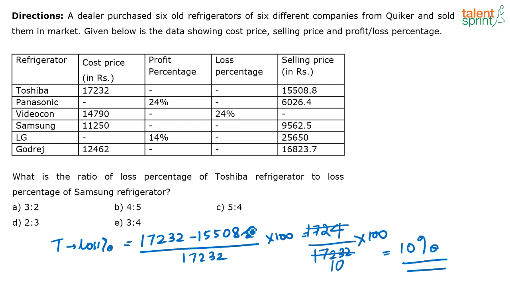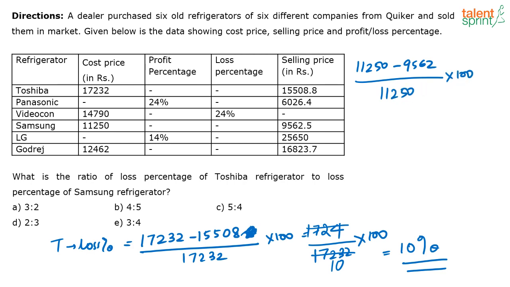So what I did here was I just removed this point and subtracted these two. I am getting 1724, and here I am getting 17232. So approximately the numerator into 10 is giving me the denominator. So I take that as 10%. Now let us look at the next one. You have Samsung refrigerator, the cost price is 11250, selling price is 9562.5. Let's not take the 0.5 for now. So 11250 minus 9562, divided by 11250 into 100.